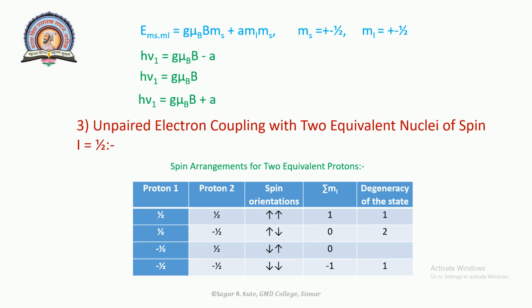The energy levels and transitions will be similar to the one given in the last figure. This table indicates the spin arrangement of two equivalent protons: proton first Mi, proton second Mi, spin orientation, ΣMi, and degeneracy of the state.